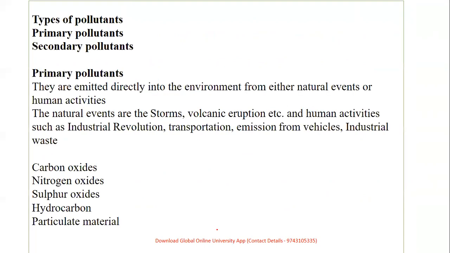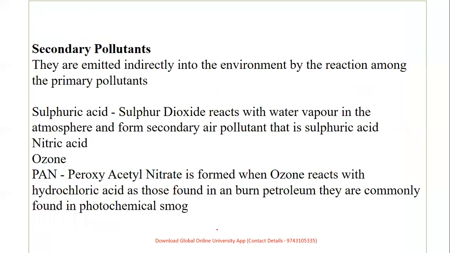So starting with types of pollutants, which are two types, primary and secondary. Primary are directly emitted. There is also a question where they give you some examples, and they ask you which is primary or which is secondary. So the ones which are direct are primary, in the form of storms, volcanoes, or human activities such as transportation. For example, carbon oxides, nitrogen oxide, sulfur oxide, hydrocarbon, particulate material are examples of primary pollutants.